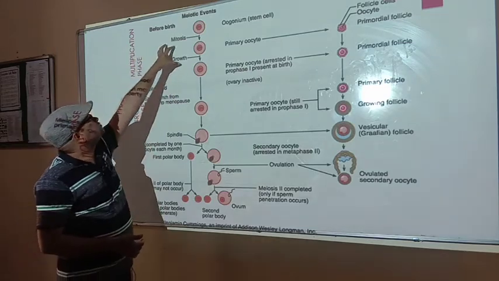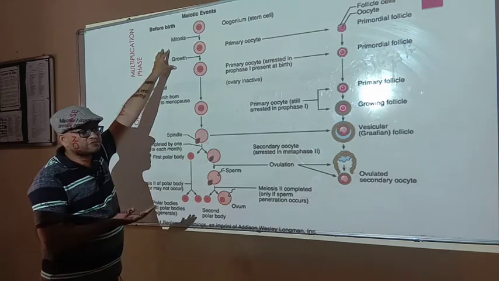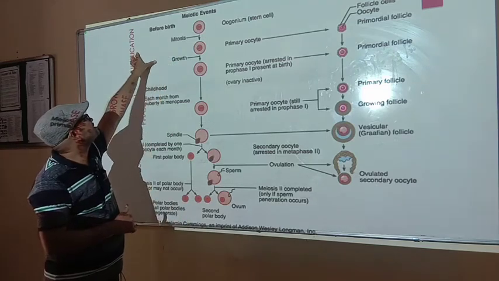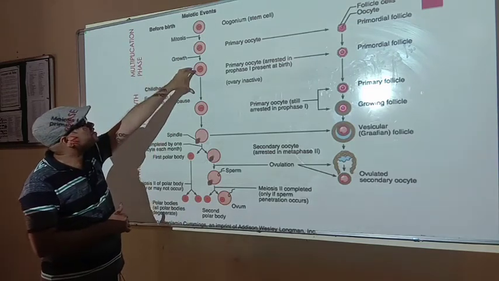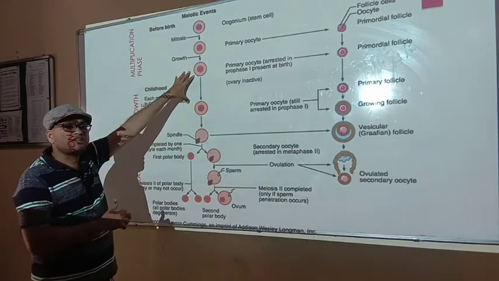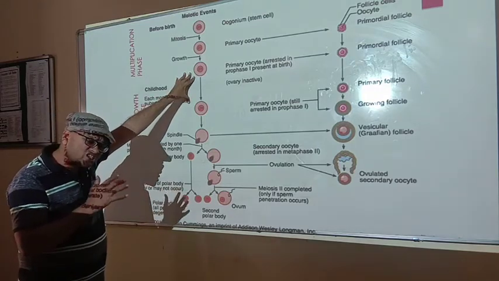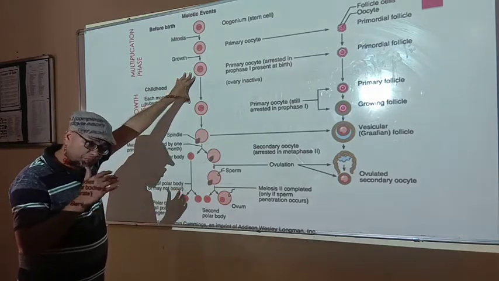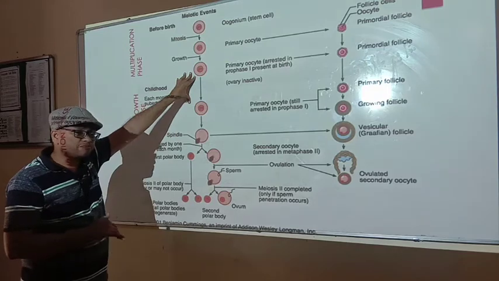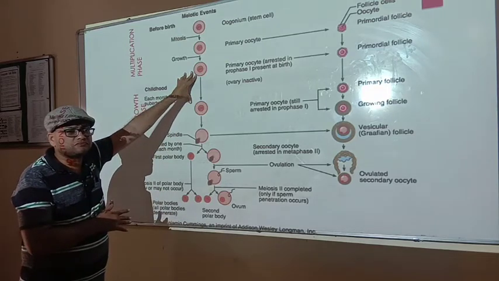Now, the repetitive divisions of the oogonial stem cells and oogonial cells are considered the multiplication phase, and when the primary oocyte is formed, the growth phase will start. The growth phase of female gametogenesis is much longer than that of male gametogenesis.